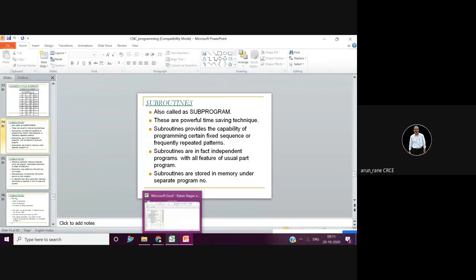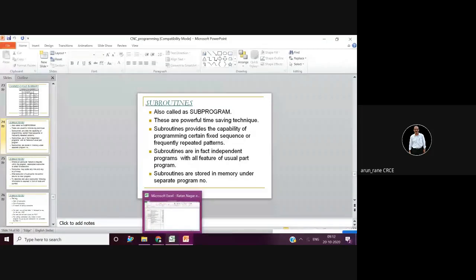Because macros are written by the machine programmer, that is, the one who is writing these codes. Macros are usually inbuilt in the control itself. Macros are difficult to change; there are locks for the macros. These macros are prepared by the machine programmer.